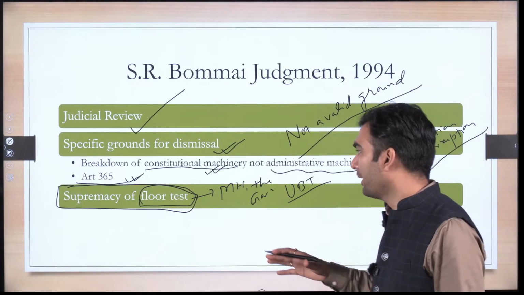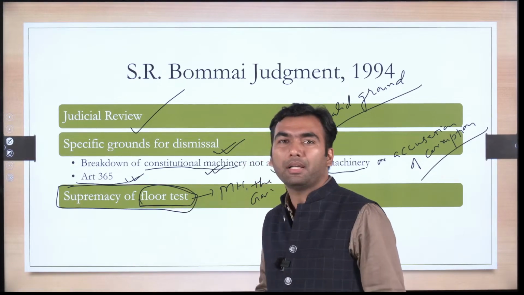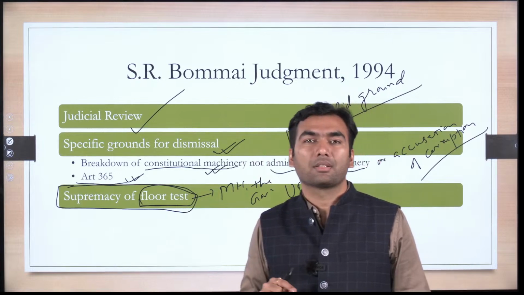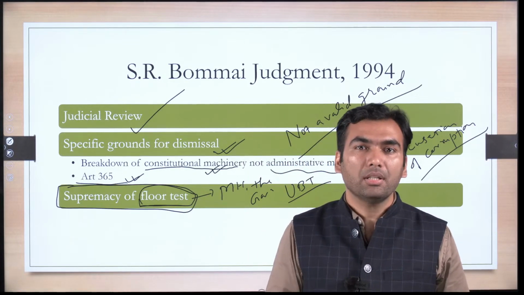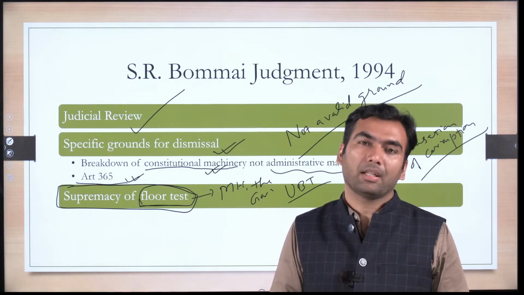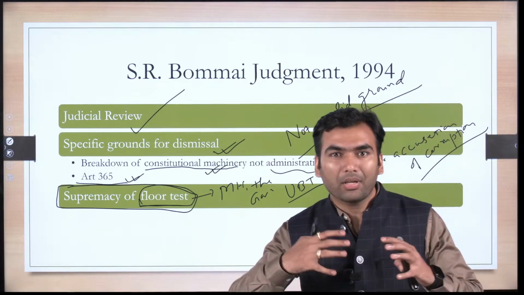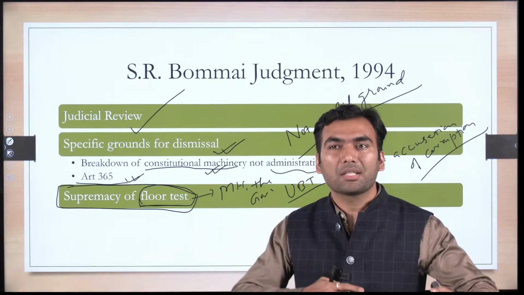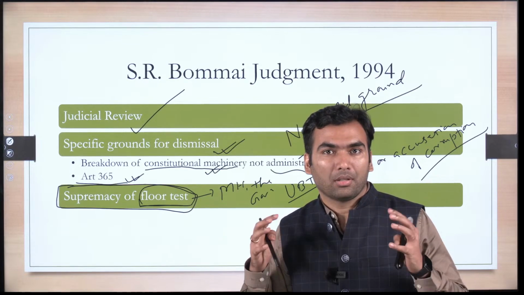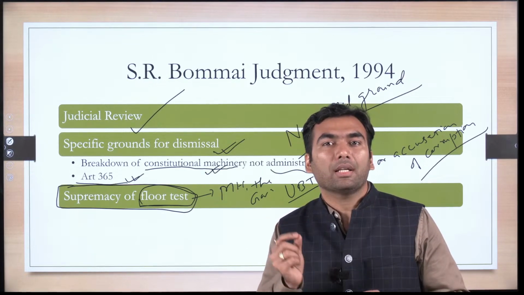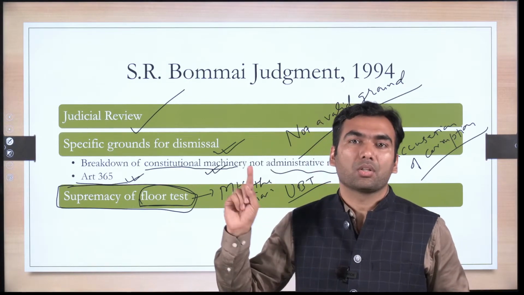Okay, I will repeat this point. The Supreme Court says earlier what was happening was that governors were sending the report to the central government that this particular chief minister has lost the confidence of the house, and then president rule was being imposed. So the governor's report or a governor's meeting with the various leaders of the state is not a conclusive medium for deciding whether a particular government has lost majority or not.